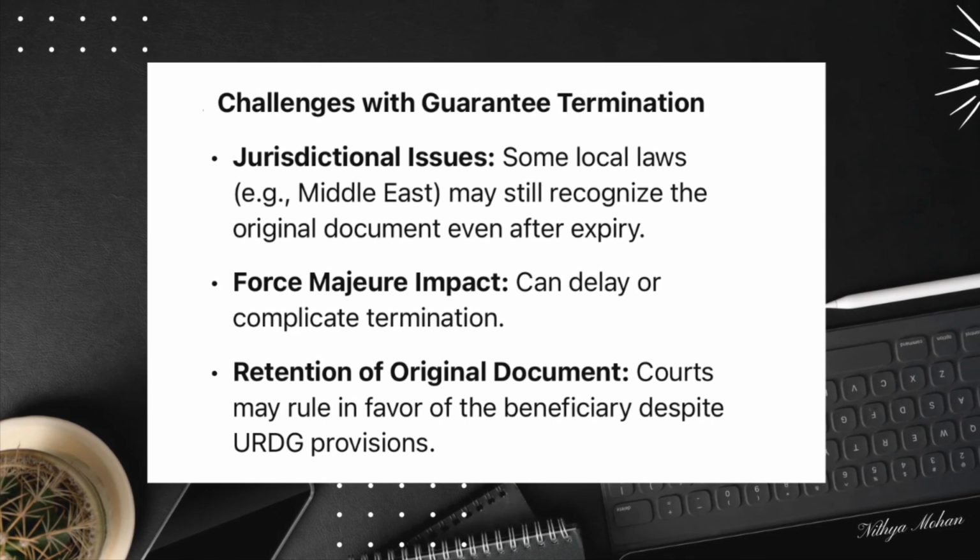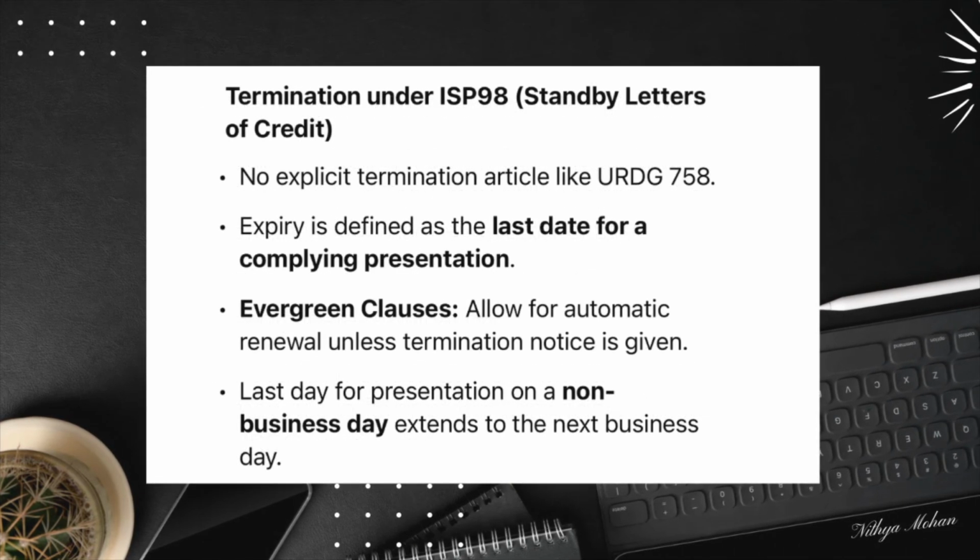If a demand guarantee is not subject to any specific rules, the expiry time must be determined by the express wording of the guarantee itself. In such cases, local law dictates how expiry is interpreted. Unlike URDG 758, there may be no automatic 3-year termination rule, making it more difficult for banks to manage their risk exposure. Similarly, when dealing with standby letters of credit under ISP 98, different rules apply.